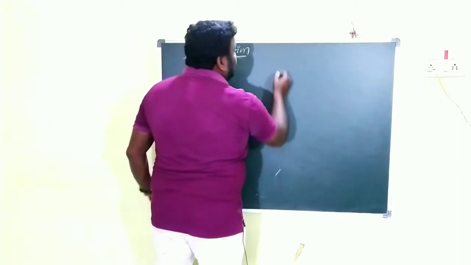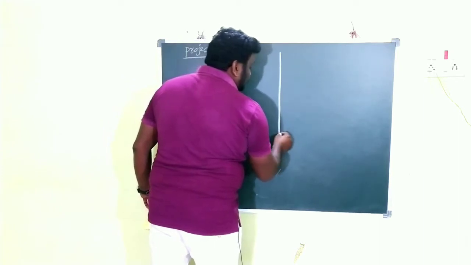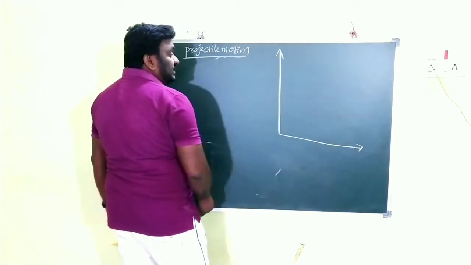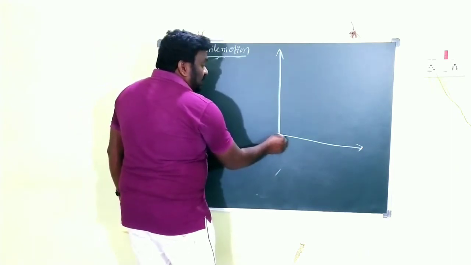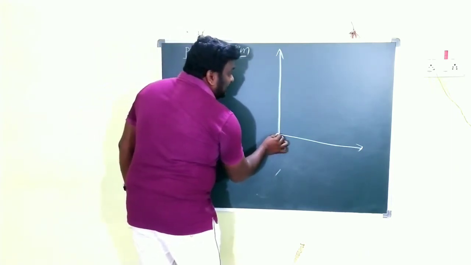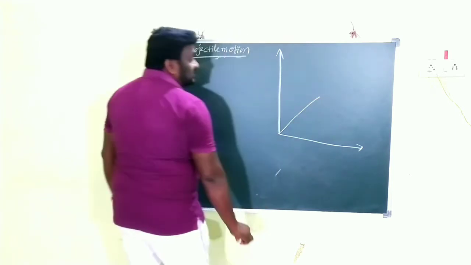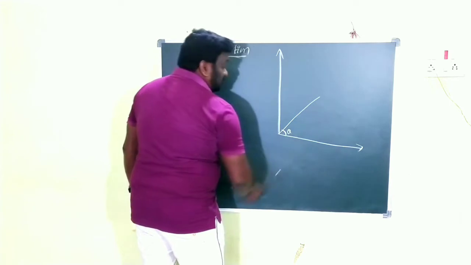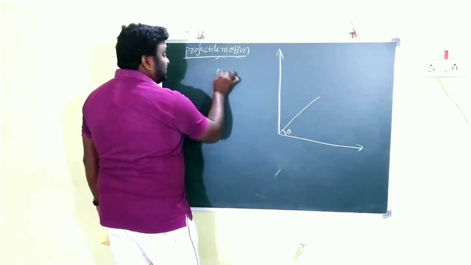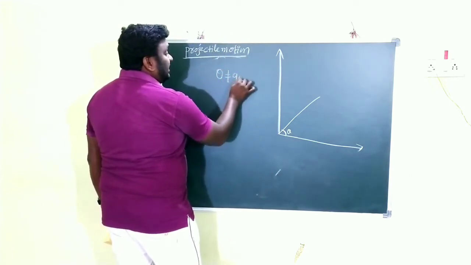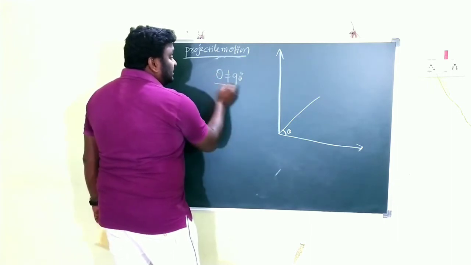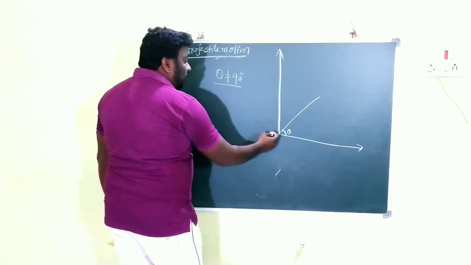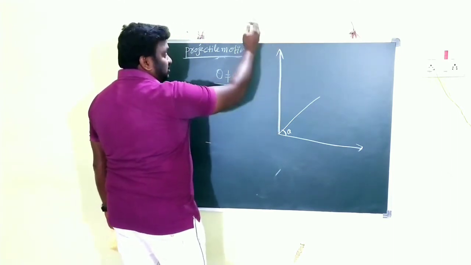So simply here, projectile means, children, this is one coordinate system, two-dimensional here. At this point one body is projected into the air with some angle, and what is the condition? Theta is not equal to 90 degrees. Why other than 90 degrees? If theta is equal to 90, the body will move in vertical motion.